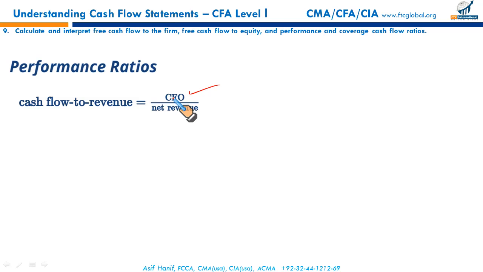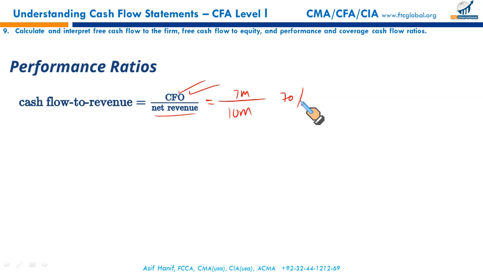Cash flow from operations are the most important cash flows. The first one is cash flow to revenue. If you divide cash flow from operations by net revenue, this ratio tells you, if your total revenue is, let's say, 10 million, how much cash has been generated out of the revenue. Let's say 7 million, indicating 70%. It means if revenue is 10 million, we have generated 70% cash from this revenue.